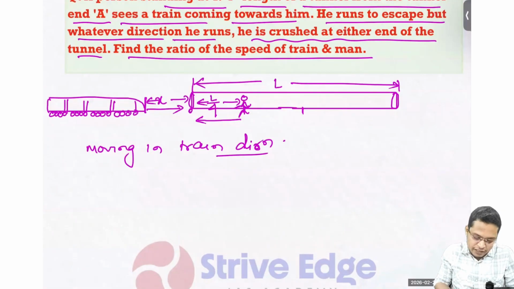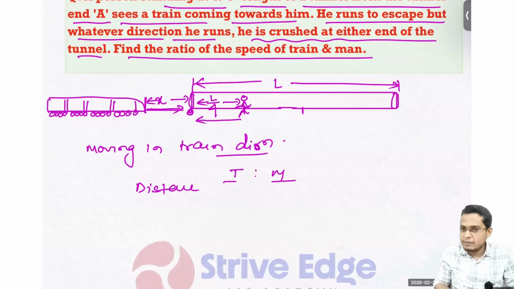When this person reaches here, the train will reach here and he will be crushed. So in this case, the train moves X and this person moves L/4. So the distance ratio of train to man is X is to L/4.